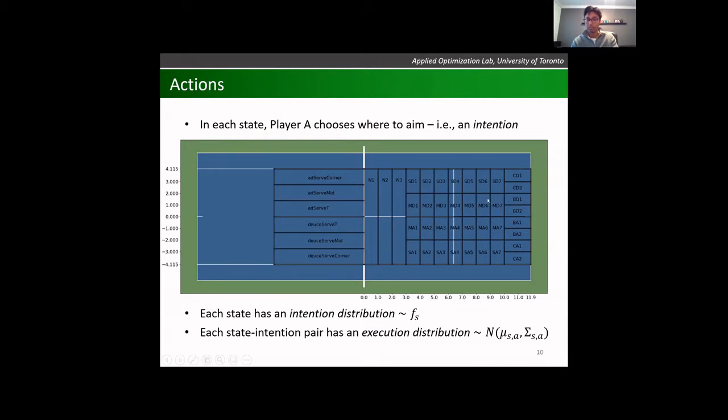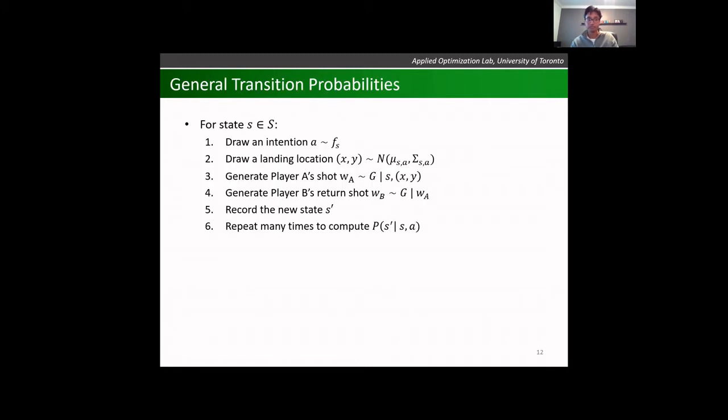So for example, let's say a player was aiming at this region, MD6. This would be an example of one of the Gaussians that we fit on top of the data to show where the ball will actually land. And so you can see sometimes we can aim here, but the ball may land in a different cell, in a different action region. So with all that, we can now generate transition probabilities or start to simulate or model the game. There are 6 steps to do that.